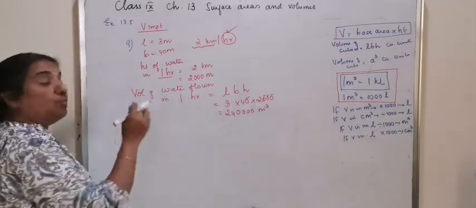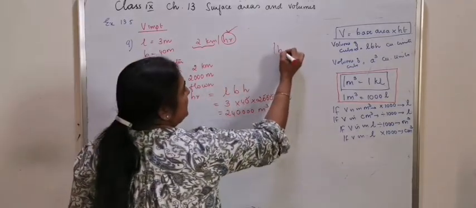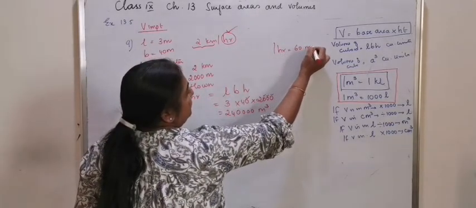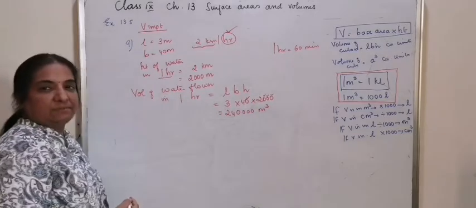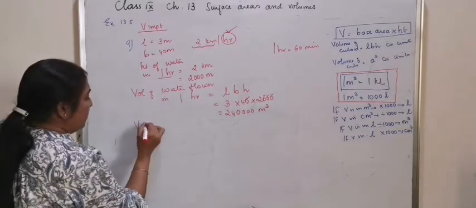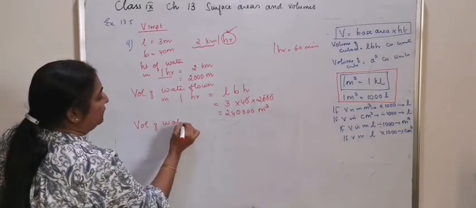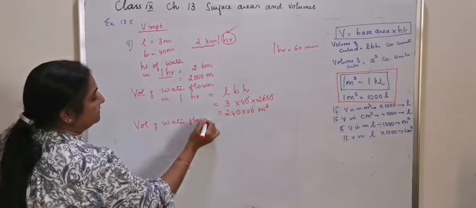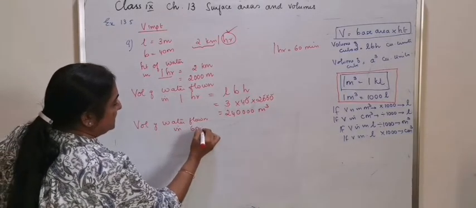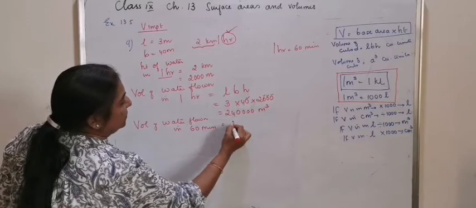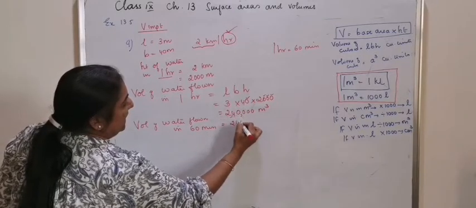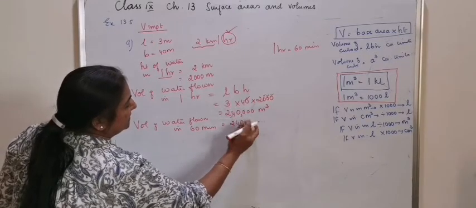They are asking you, 1 hour means it is 60 minutes. Let's rewrite the statement to make you understand. Volume of water flown in 60 minutes is equal to 2,40,000 meter cubed.